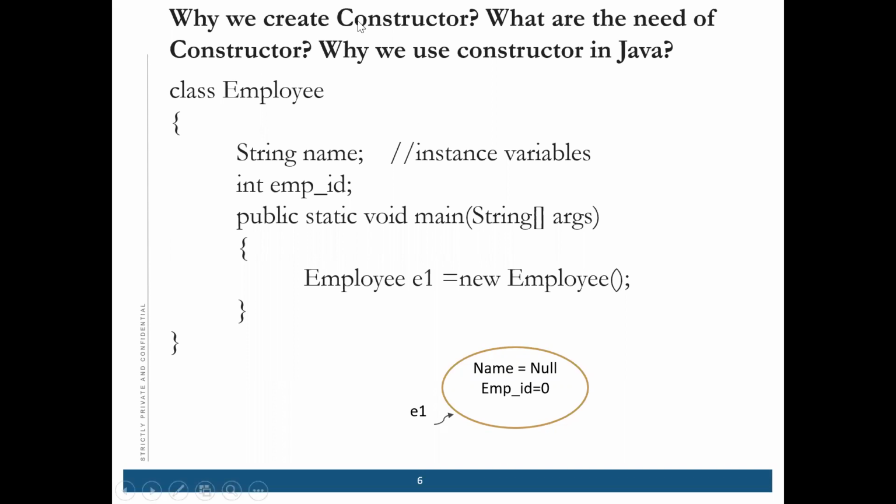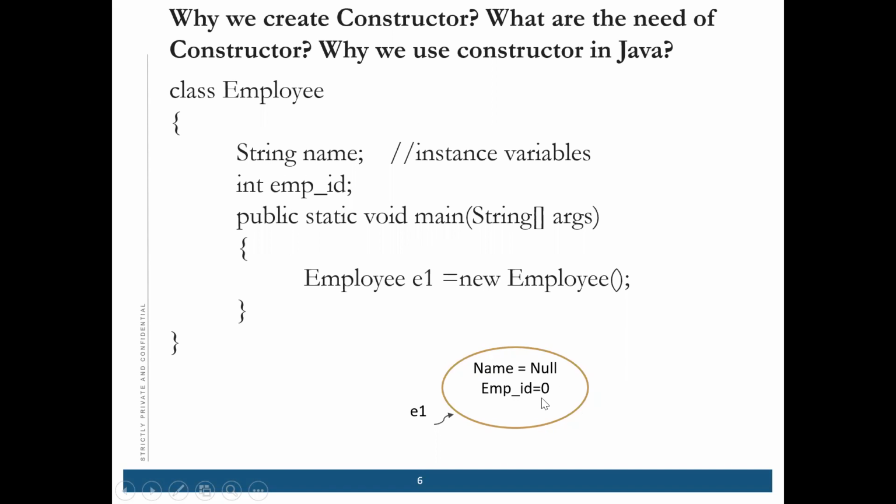This means that in the memory, I have booked a space for these variables. These are the instance variables, and I have booked one space which has a name as E1. E1 is the object name, and I have booked this memory. Unless I am assigning or initializing any name, it will give you null.